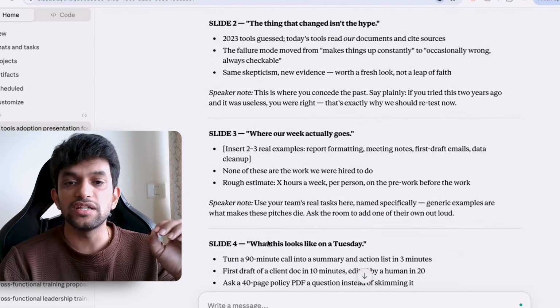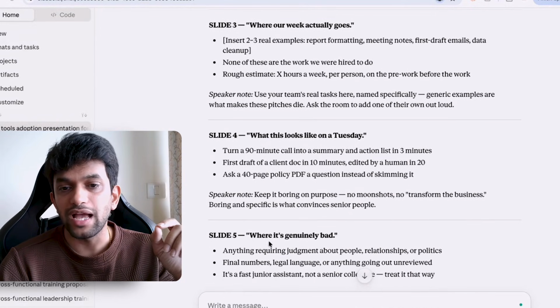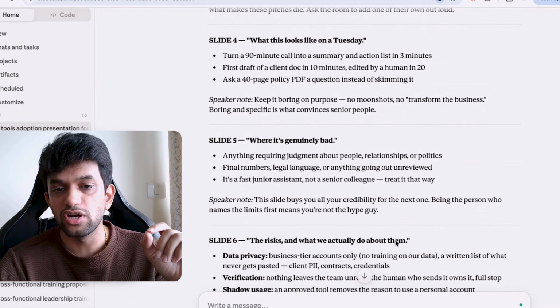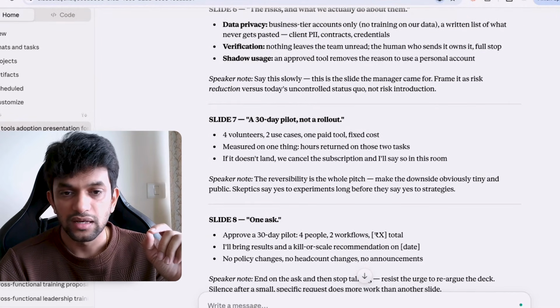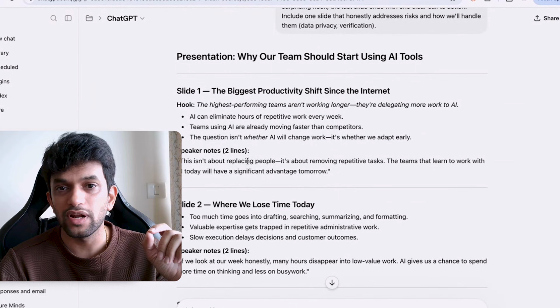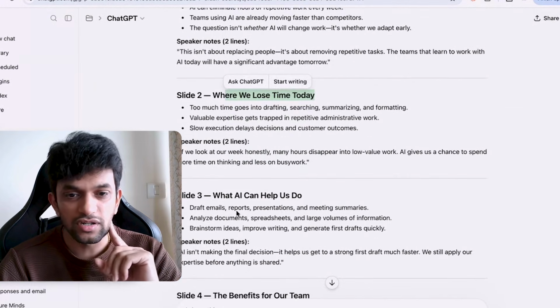The thing that changed isn't hype. Where our week actually goes. What this looks like on Tuesday. Where it's genuinely bad, the risk. A 30-day pilot, not a rollout, one ask. I guess this is boring. Claude has not done a good job.